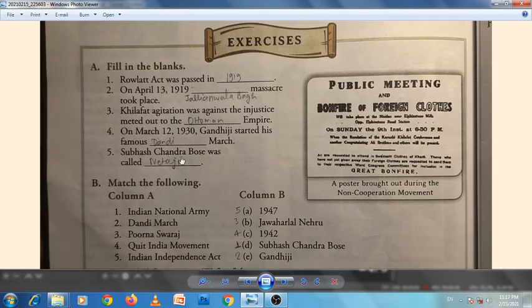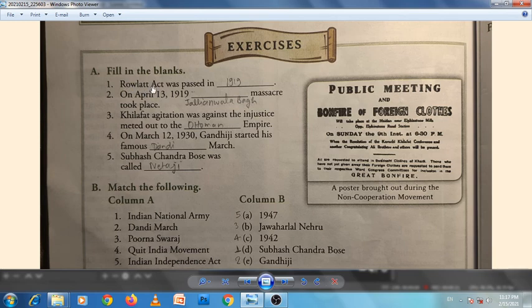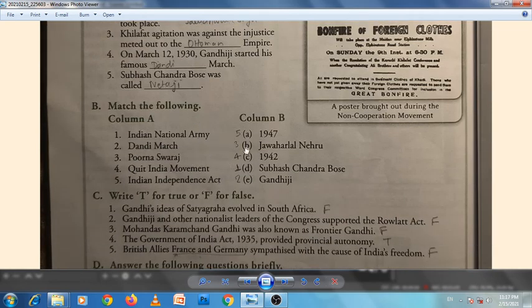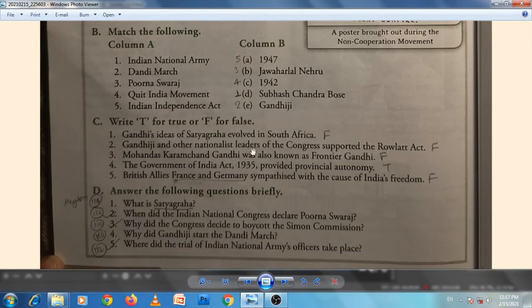These are fill in the blanks. A Rowlatt Act was passed in 1919. On April 13, 1919, Jallianwala Bagh massacre took place, and third is Khilafat agitation was against the injustice meted out to the Ottoman, or you can write Turkish, Empire. On March 12, 1930, Gandhiji started his famous Dandi March. Subhash Chandra Bose was called Netaji. And these are matchings 5, 3, 4, 1, 2, and true and false.